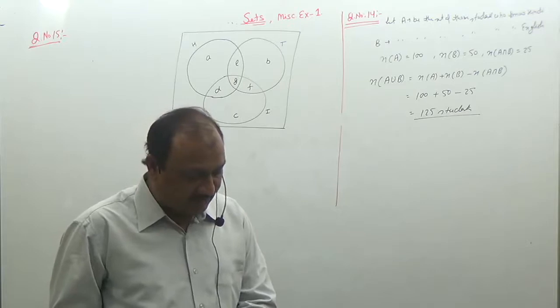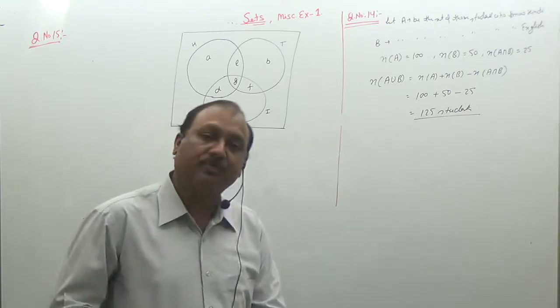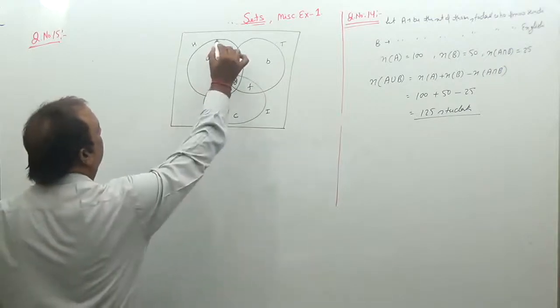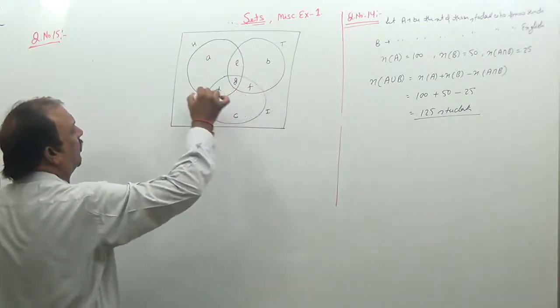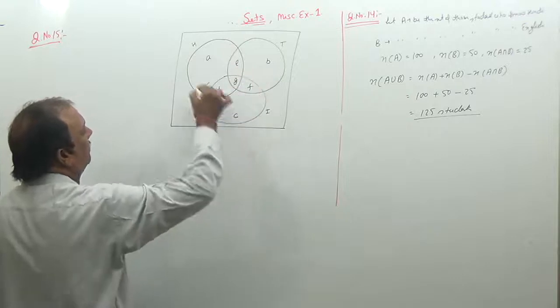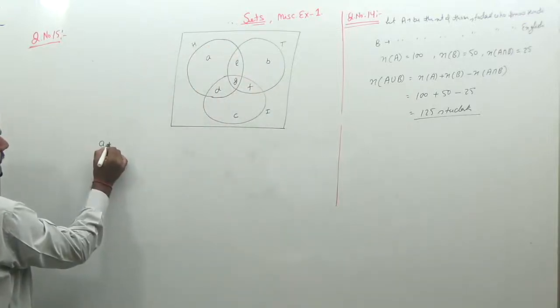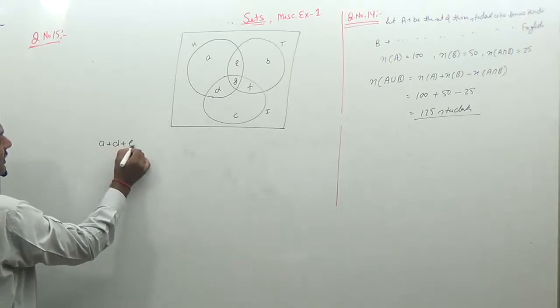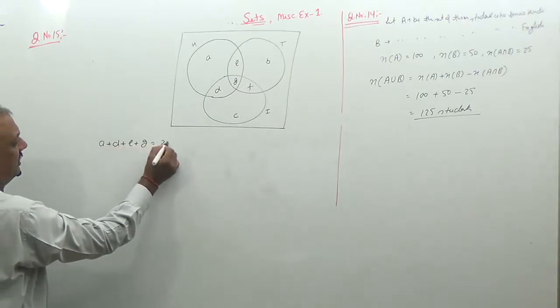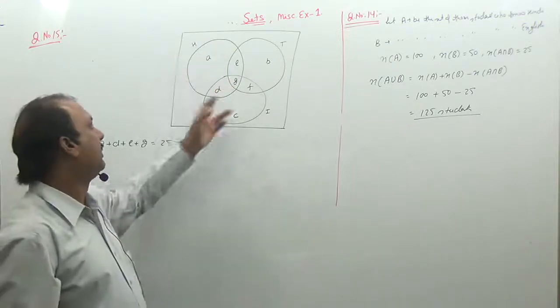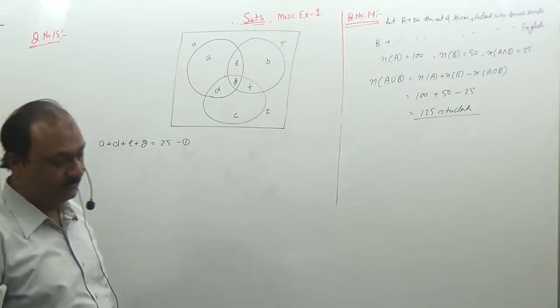It was found that 25 people read newspaper H, and the total number of people who read newspaper H are those which lie in this circle or in this set. So we can say that A plus D plus E plus G are 25. So this is the first situation. All those people read newspaper H.